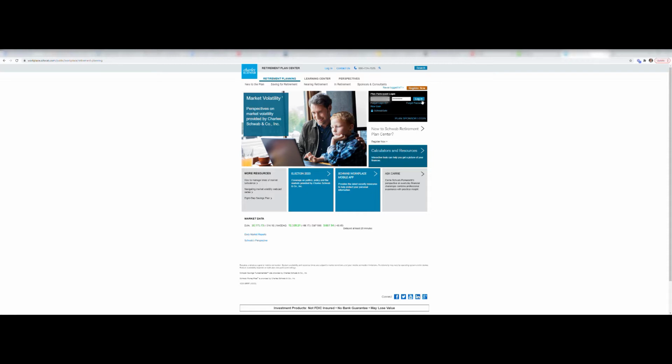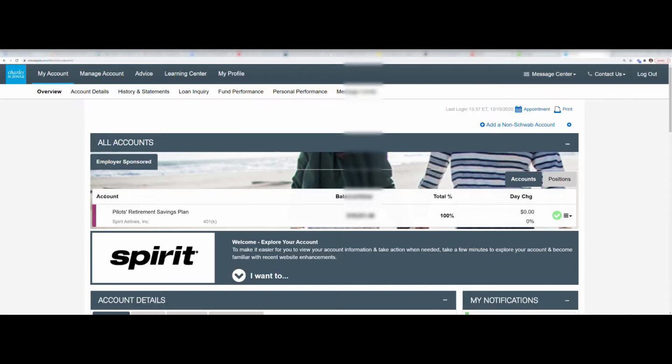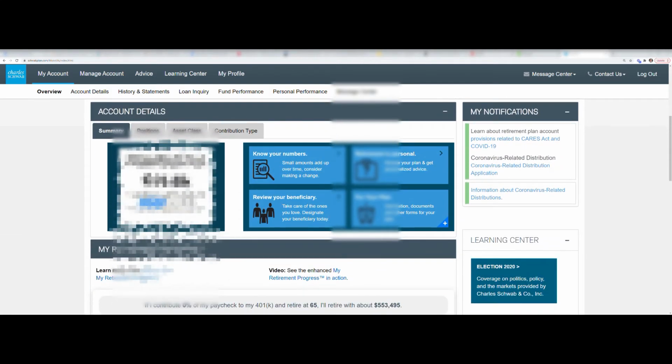Now I'll show you right here quick, going on to workplace.schwab.com. Sign in as you usually do. And now you'll see as you go further down over here, this vesting amount. Now this vested amount is the amount that Spirit already contributed to your plan, but because of the time and service, you have this amount eligible to pull out for the CARES Act distribution.